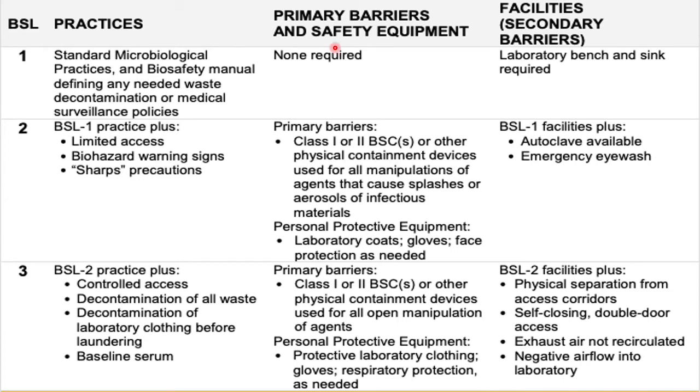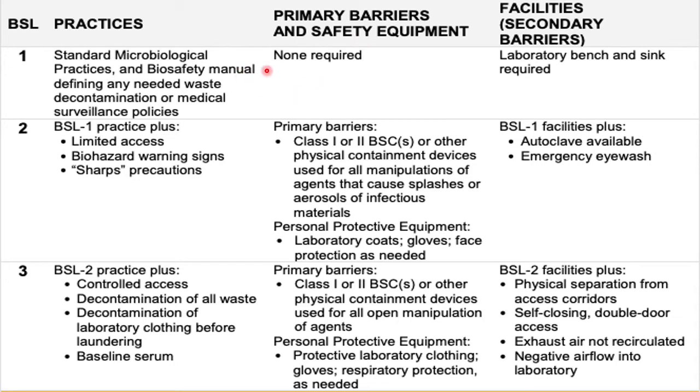So whenever we talk about a primary barrier or safety equipment, it refers to those facilities or those items which are to be worn by the personnel or which are to be provided in the laboratory to protect the researchers from getting infected.